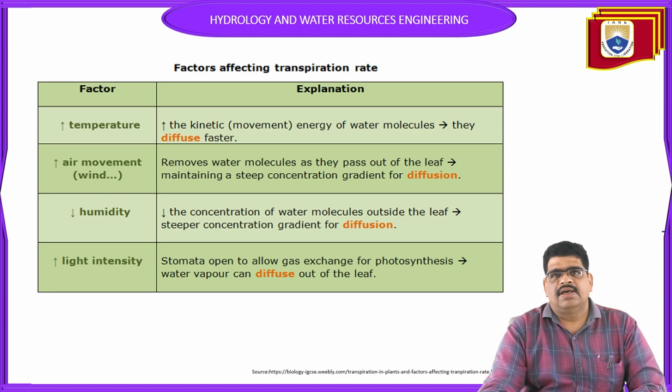So these are the four general important factors affecting the transpiration rate. First one is temperature, next one is air movement, next humidity and light intensity. These are the four types of factors that can affect transpiration.